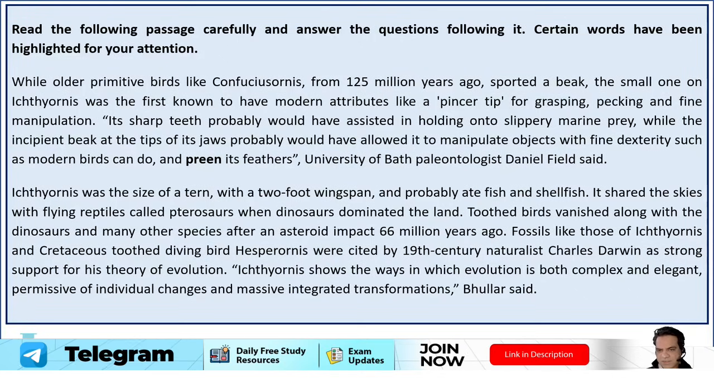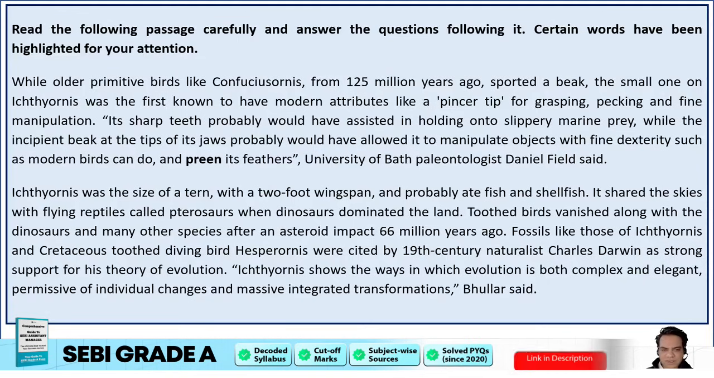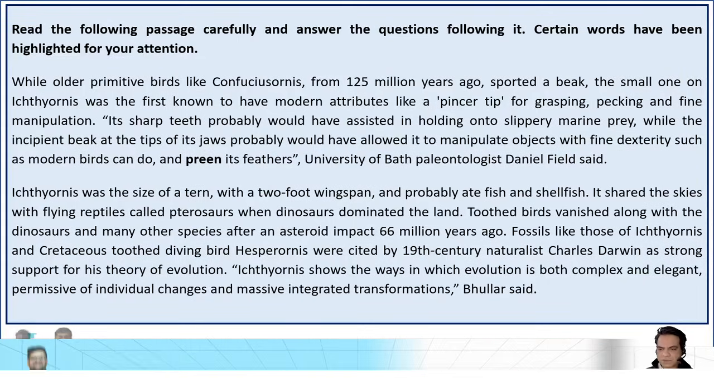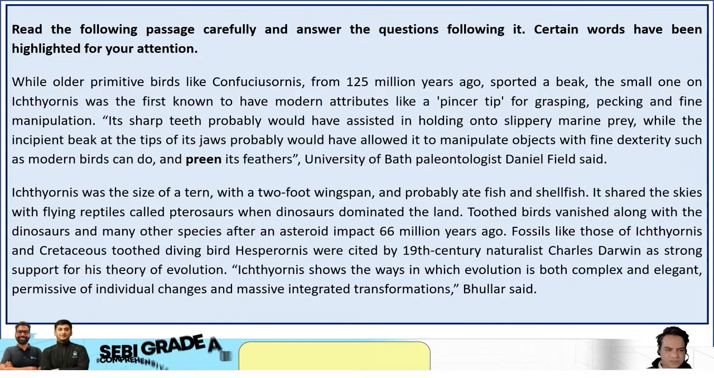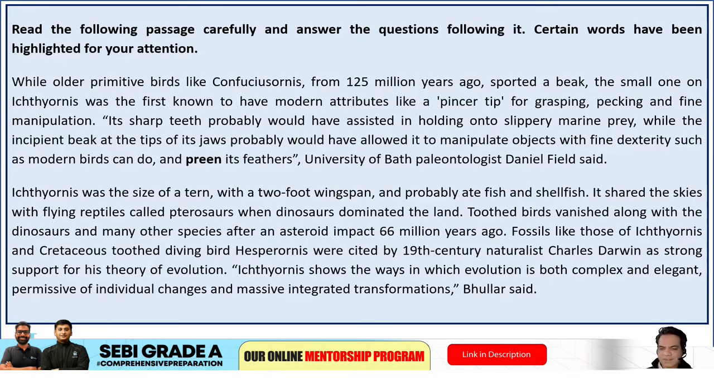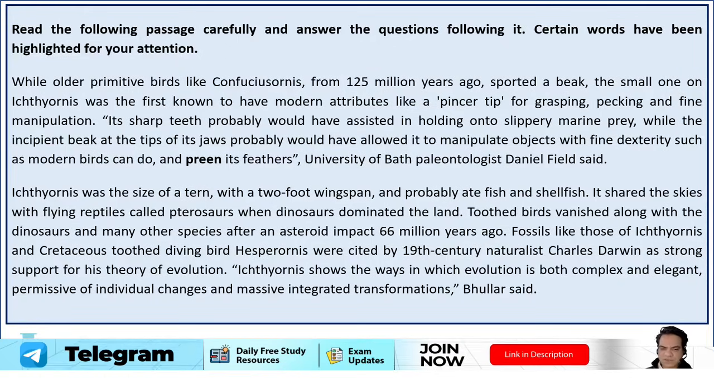University of Bath paleontologist Daniel Field said Ichthyornis was the size of a tern with a 2-foot wingspan and probably ate fish and shellfish. It shared the skies with flying reptiles called pterosaurs when dinosaurs dominated the land. Toothed birds vanished along with the dinosaurs and many other species after an asteroid impact 66 million years ago. Fossils like those of Ichthyornis and the Cretaceous toothed diving bird Hesperornis were cited by the 19th century naturalist Charles Darwin as strong support for his theory of evolution. Ichthyornis shows the ways in which evolution is both complex and elegant, permissive of individual changes and massive integrated transformations,